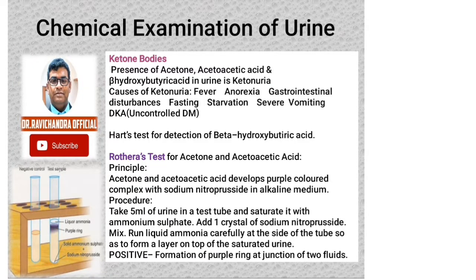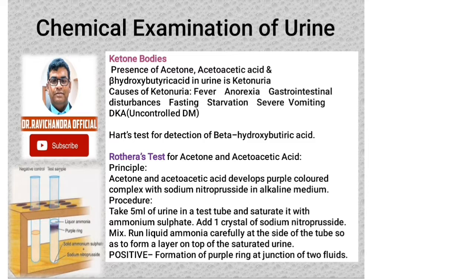Now, ketone bodies. Presence of acetone, acetoacetic acid, and beta hydroxybutyric acid in urine is termed as ketonuria. The main causes of ketonuria are fever, anorexia, gastrointestinal disturbances, fasting, starvation for a long time, severe vomitings, and uncontrolled diabetes condition called as diabetic ketoacidosis. For beta hydroxybutyric acid, we have to perform Hart's test. For acetone and acetoacetic acid, we will do Rothera's test.